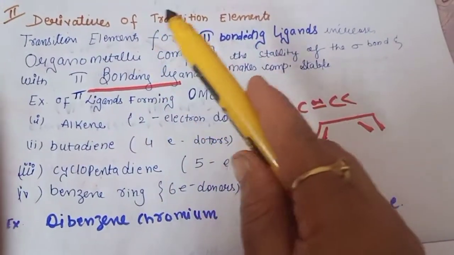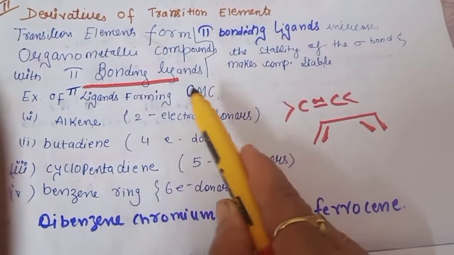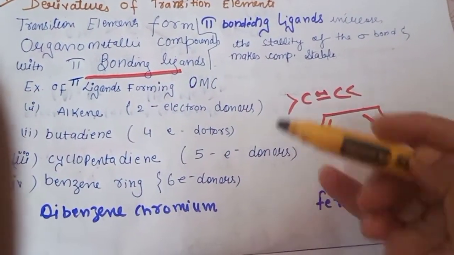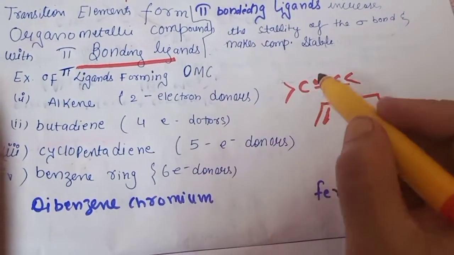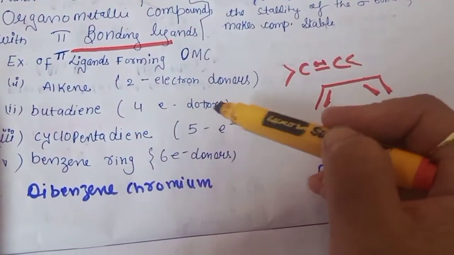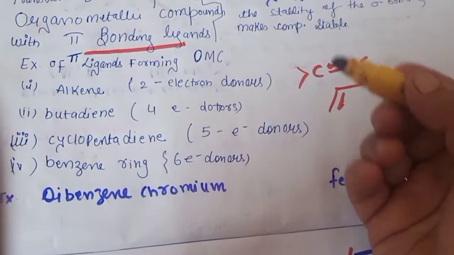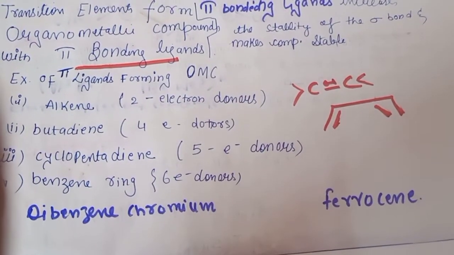So the derivatives of the transition elements will form organometallic compounds with pi bonding ligands. So what are pi bonding ligands? Those which have pi electrons available, so a pi bond will be there. For example, alkene, butadiene, cyclopentadiene, benzene ring. We can also take the example of naphthalene or anthracene. They can also act as pi bonding ligands.